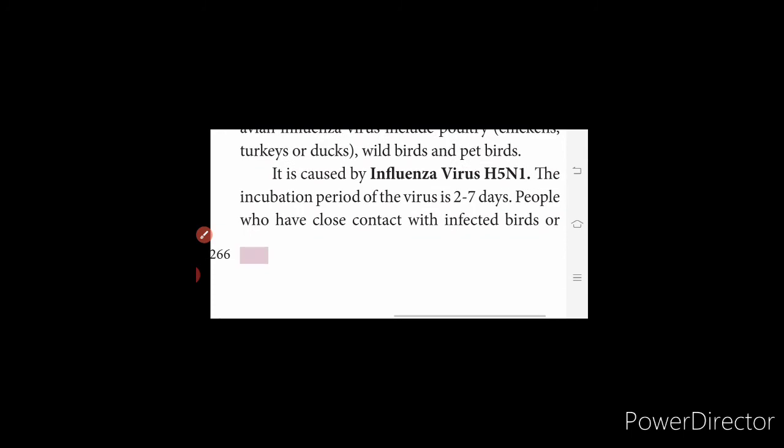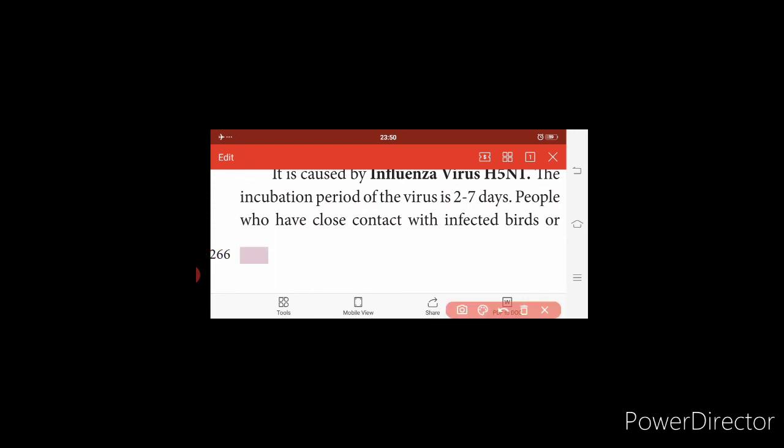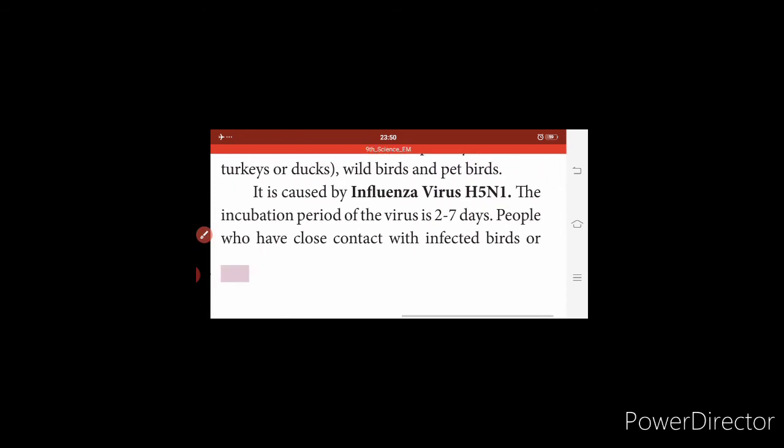It is caused by the influenza virus H5N1. The incubation period of this virus is 2 to 7 days. Incubation means the living period inside our body is 2 to 7 days.